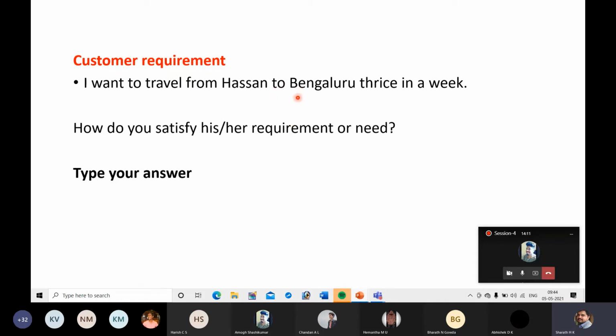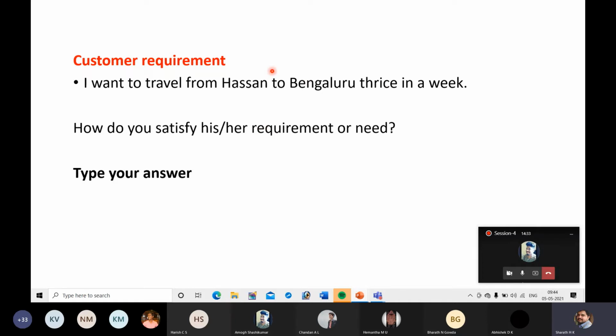Next, if it is a two-wheeler, how much are you ready to invest to buy it? If it is a car, what must be the cost? What are your expectations? What should be the mileage? What should be the performance? What should be the speed? All these things you should understand. Without that, you cannot go for satisfying this need.